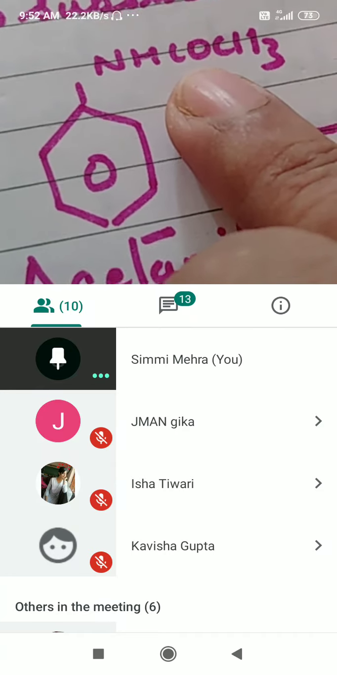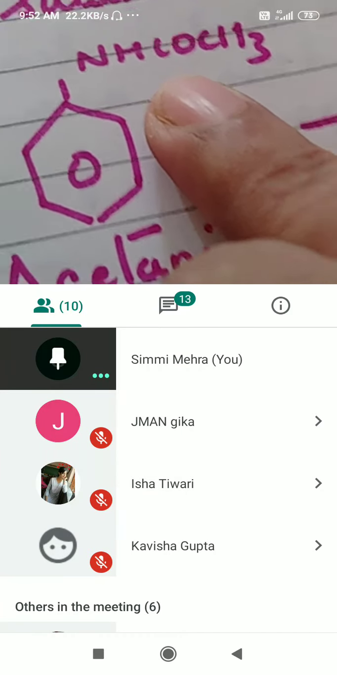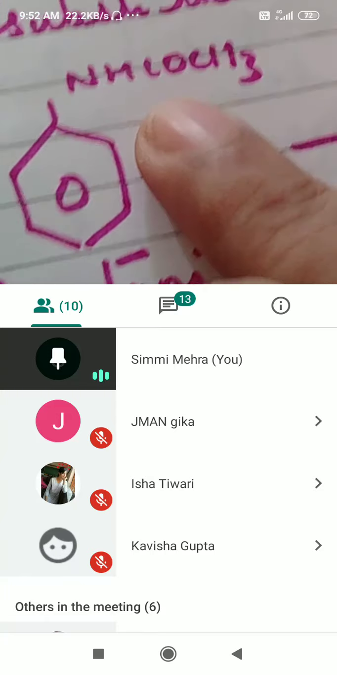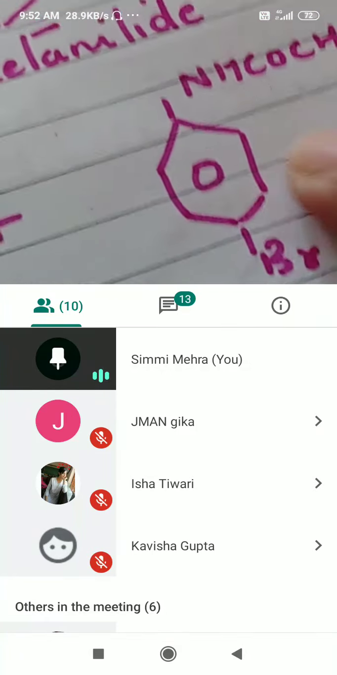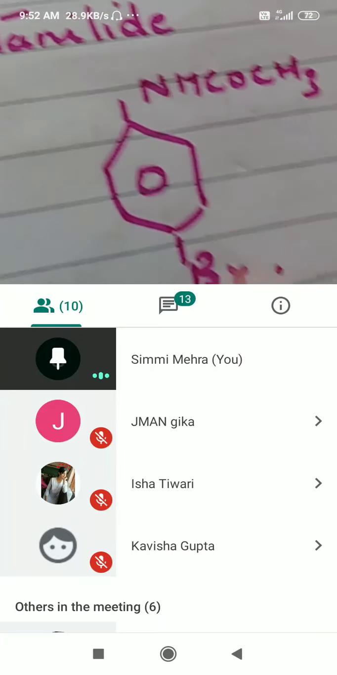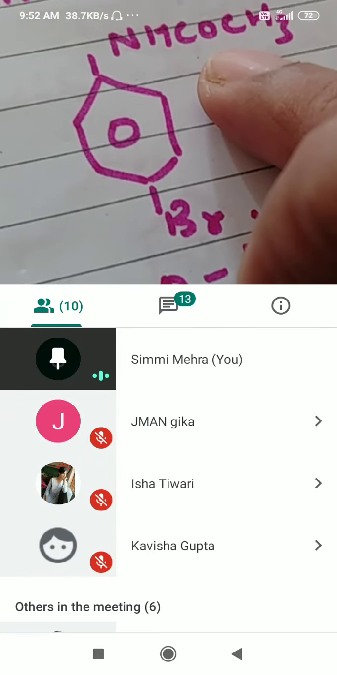Now this is going to give you a mono-substituted product. This, when treated with bromine and acetic acid, is going to form para-bromoacetanilide as the major product.